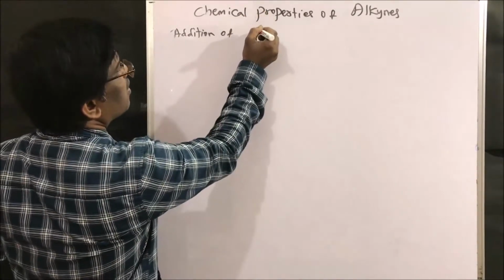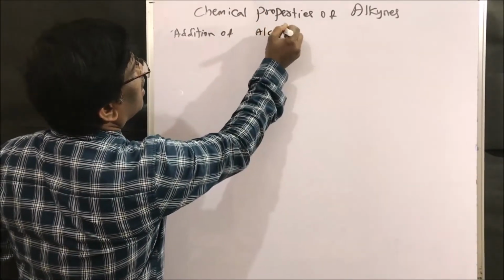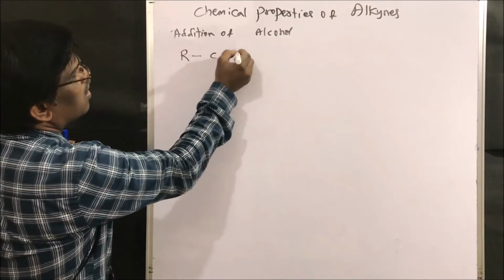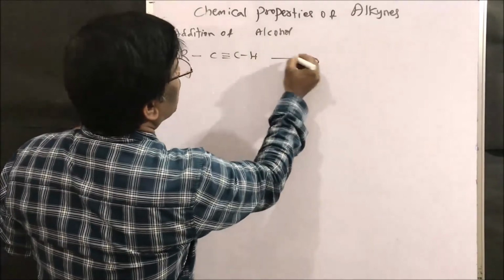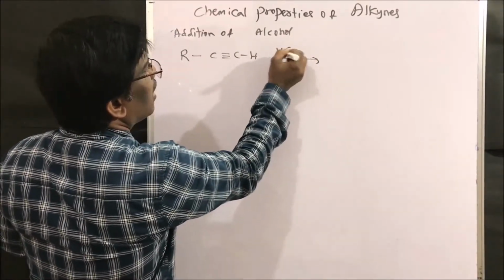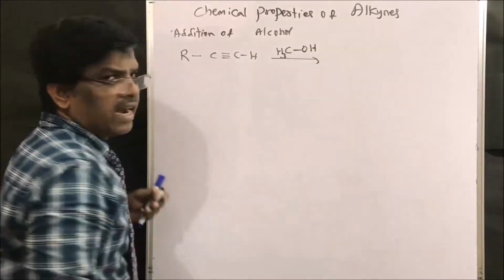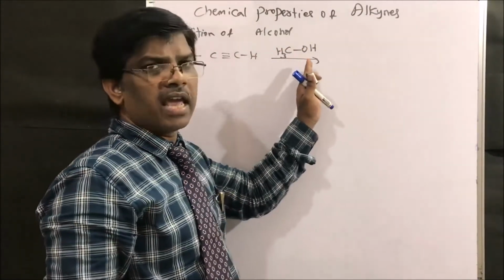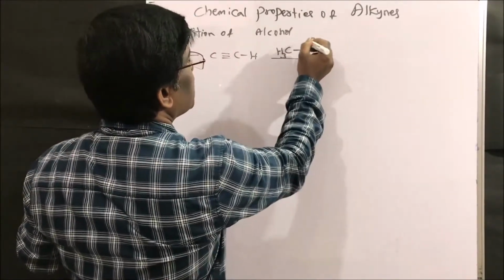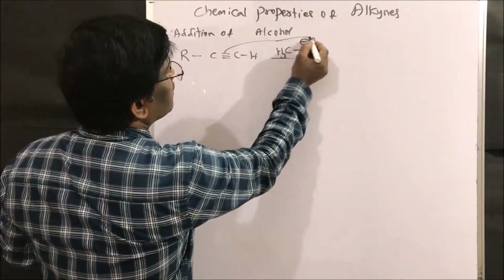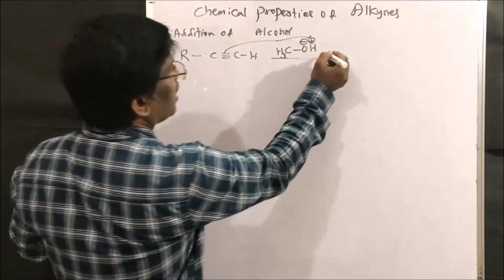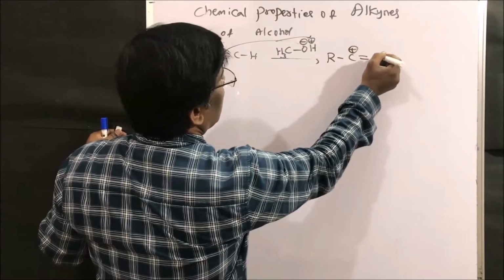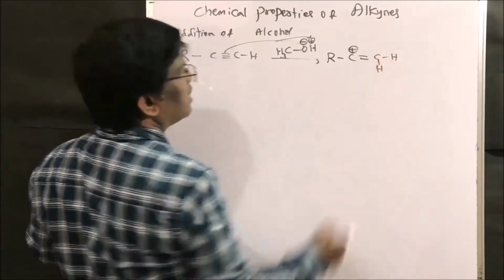Yes, let us take addition of alcohol, right? Take the common example, C triple bond CH, and I am going to react it with methanol. Compared to the alkyne, methanol is going to be acidic, so it gives H+ and OCH3-. It reacts with H+ ions to give R C double bond with a positive charge here, and here hydrogen and hydrogen.